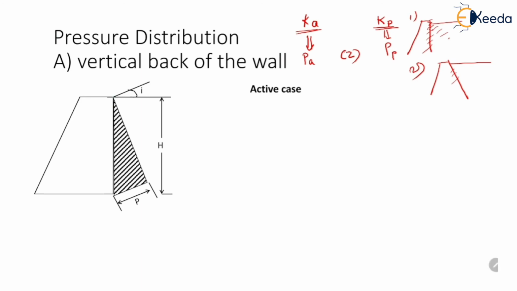Here in this diagram we can see that the soil surface is inclined at an angle i, where i is the surcharge angle.